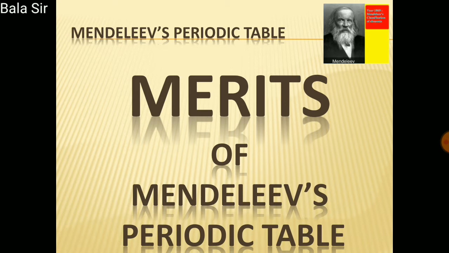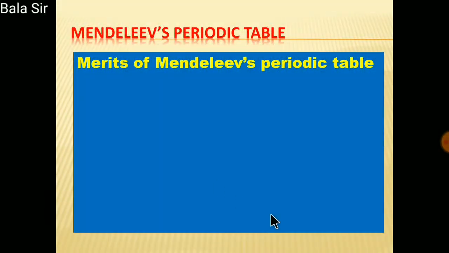While applying the law that the properties of elements are a periodic function of atomic masses to all the known elements, Mendeleev arranged them with the thought that the information available till then was not final, but could change. As a result, Mendeleev's periodic table demonstrated the following merits. So one by one, let us see the merits of Mendeleev's periodic table.